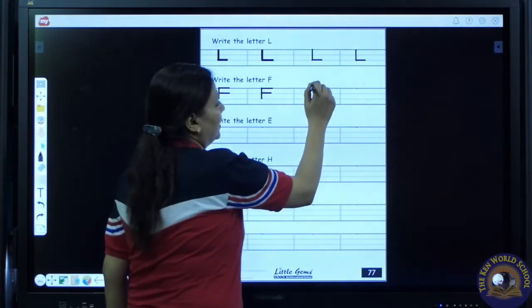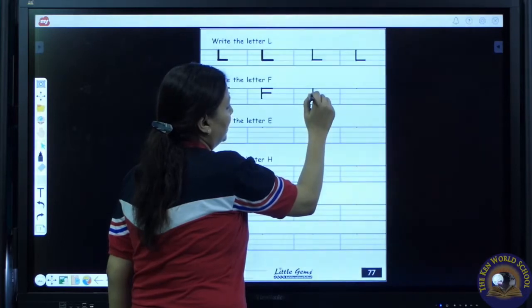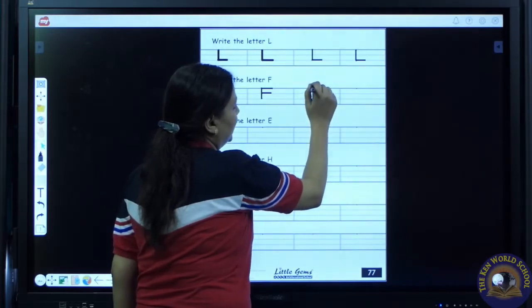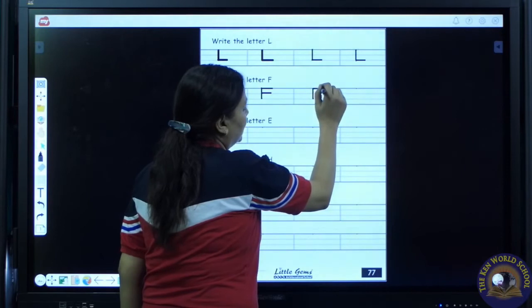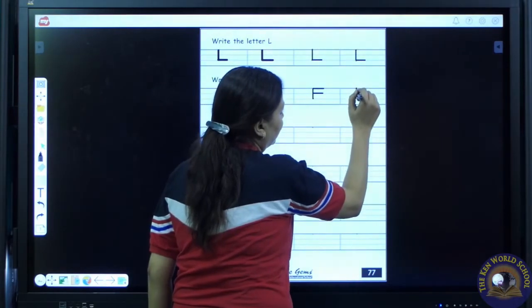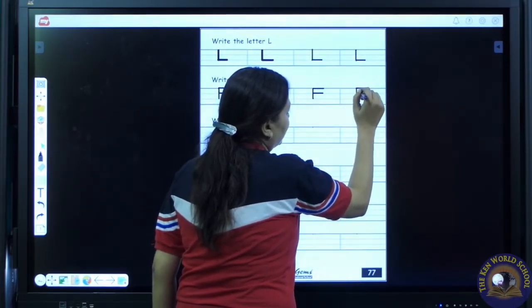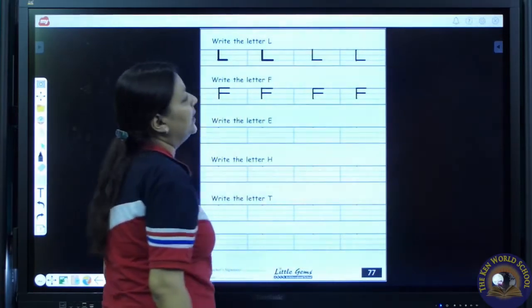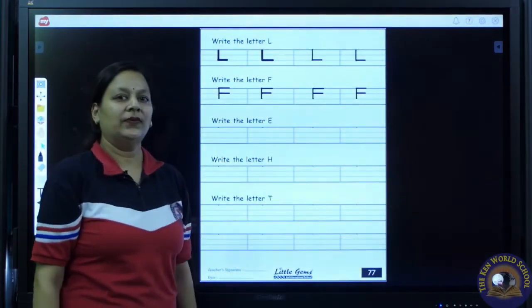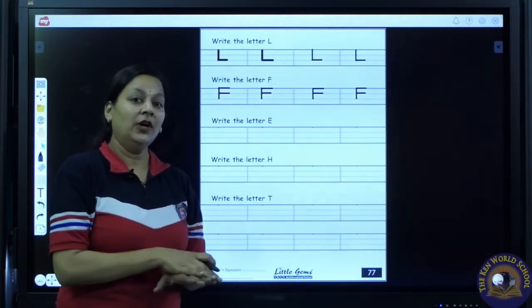Now put your pencil on the top line. Come down till base line. Draw a sleeping line. One more sleeping line. F. F says F as in fish.